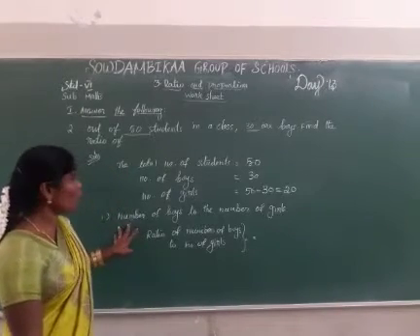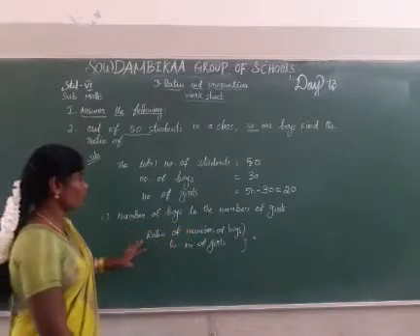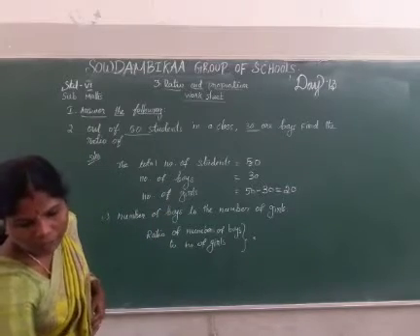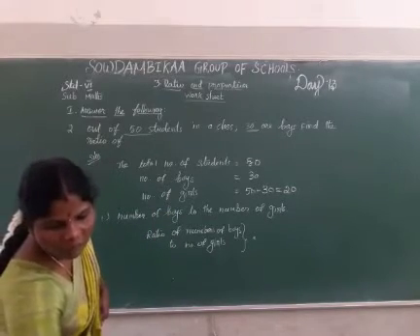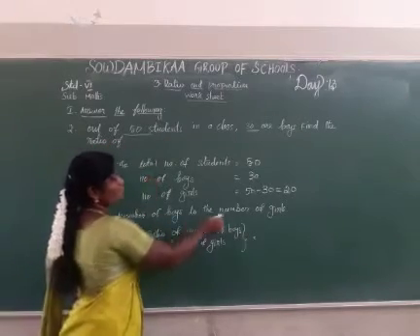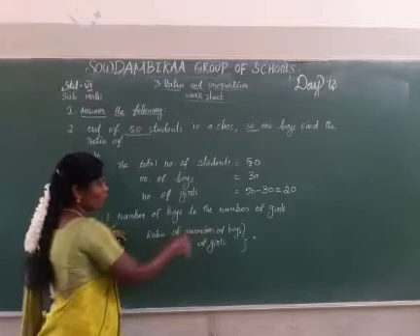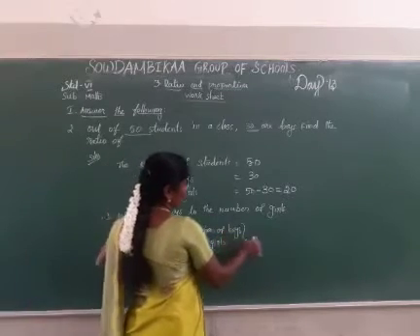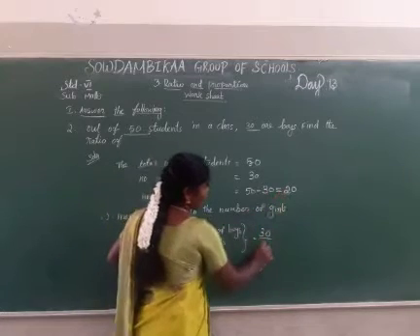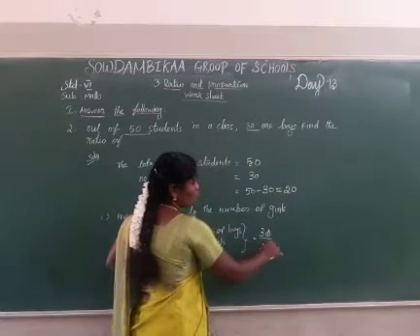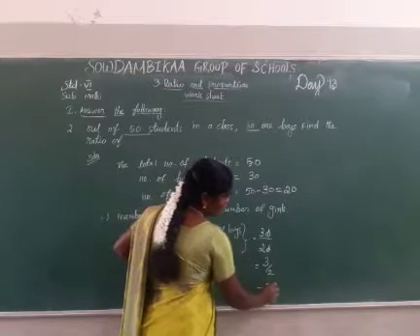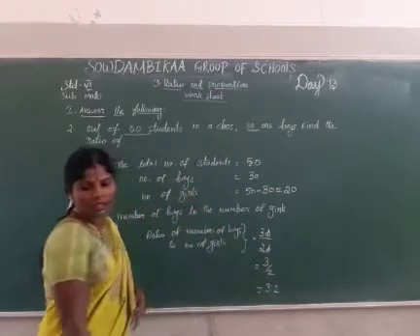The first point: find the ratio of number of boys to the number of girls. Number of boys how much? 30. Next, number of girls 20. Cancel the zeros. Then the answer is 3 divided by 2. The ratio is 3:2.